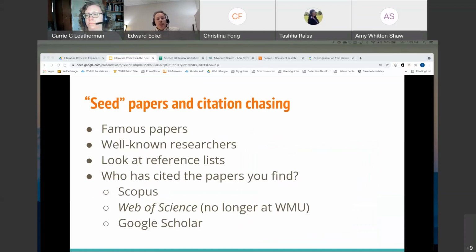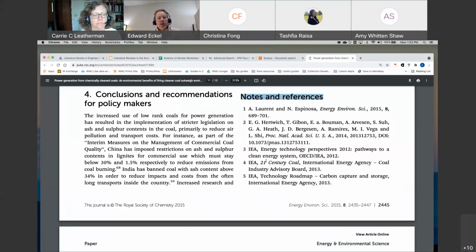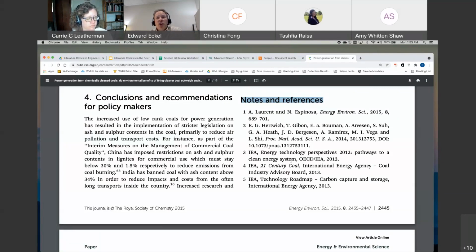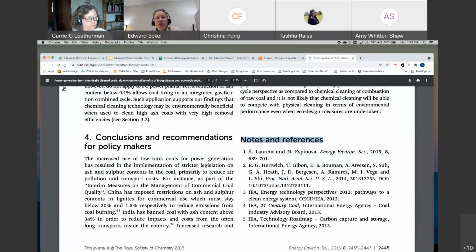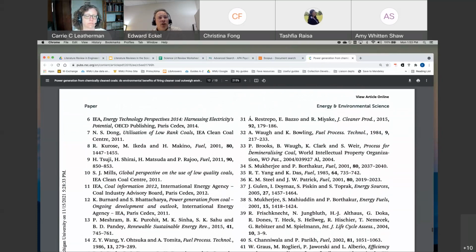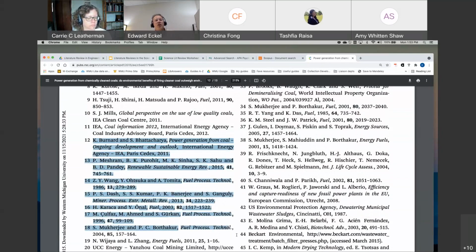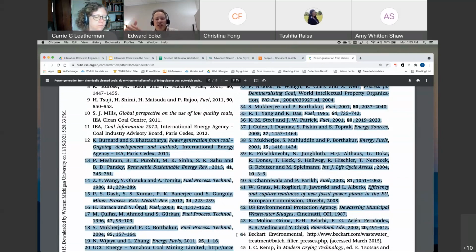Now, let me pull a scholarly journal up on my screen. So you may find some famous papers and then use the reference lists from those papers to find additional related articles. You might look for papers by well-known researchers. All right. This article I'm showing you on my computer screen has a reference list, and it is full of articles. So sometimes if you find one relevant article, you're going to want to check the reference list to see if there are references there that you didn't find in the database.